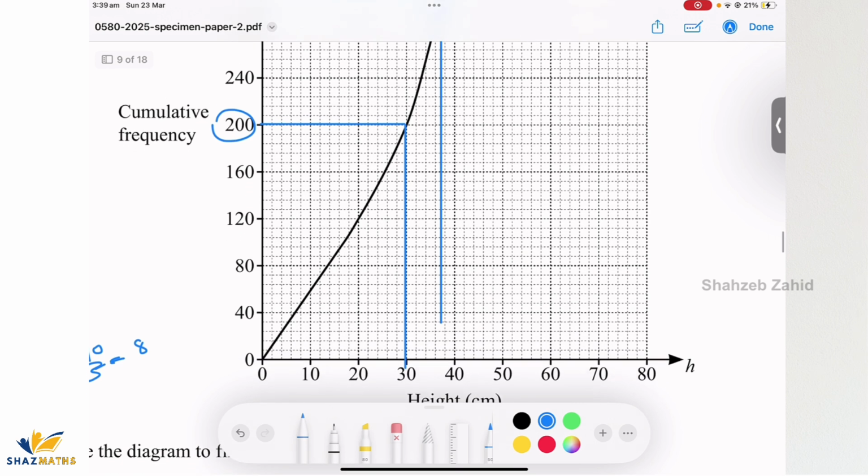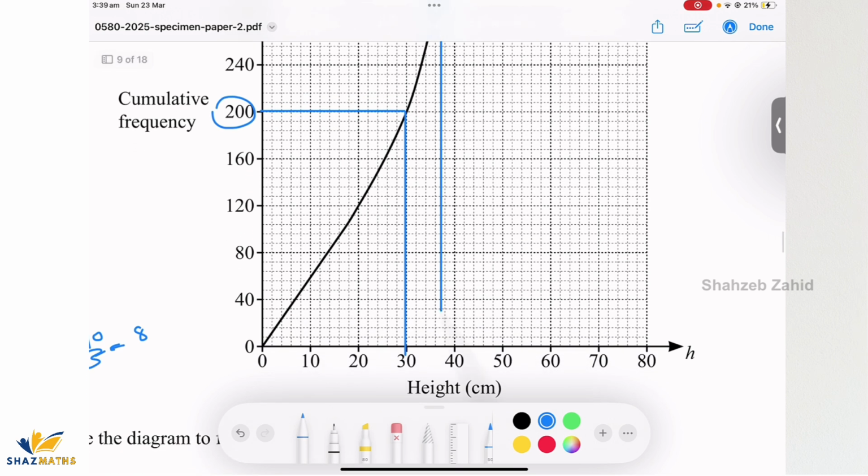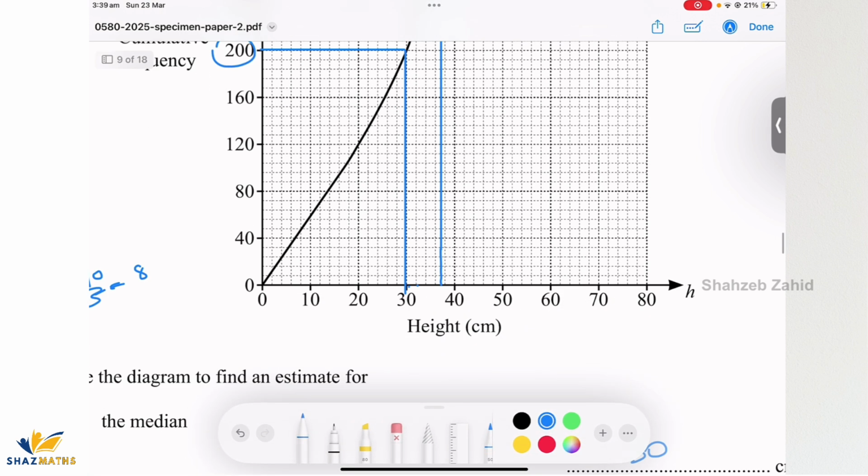Have a look, where does this intersect the graph? So it is now on the x-axis. 1 2 3 4 5. 5 small blocks represent 10 units. That means one small block would represent 2 units. So 1 2 3 and 3.5. So it should be 37.